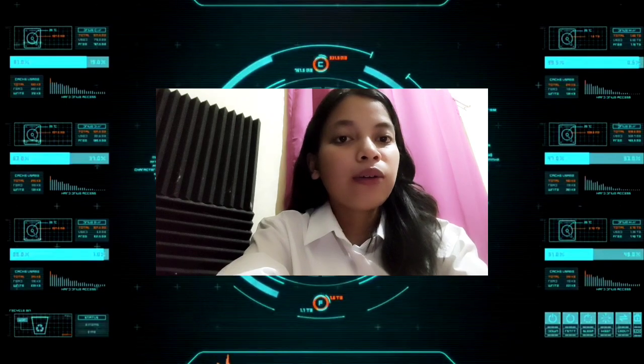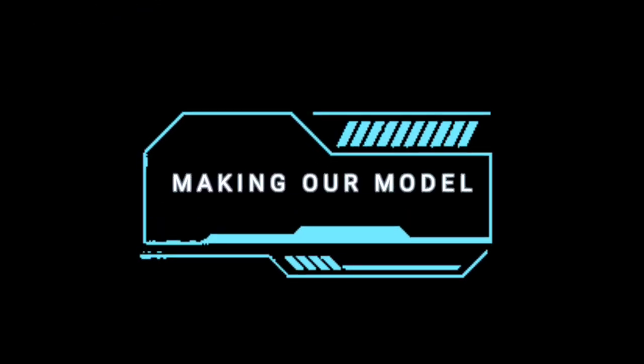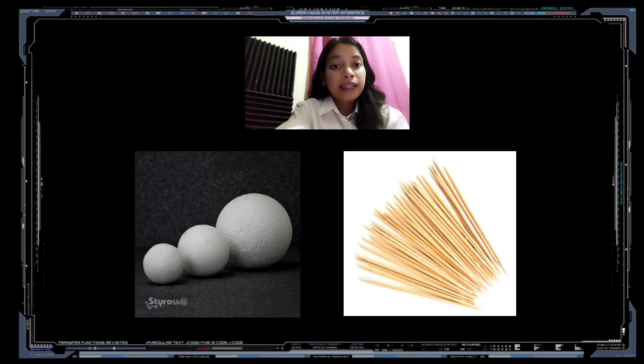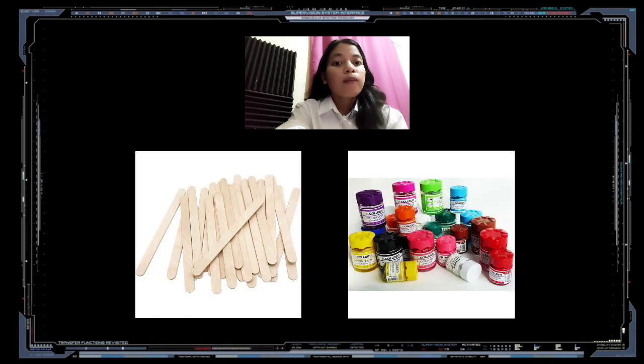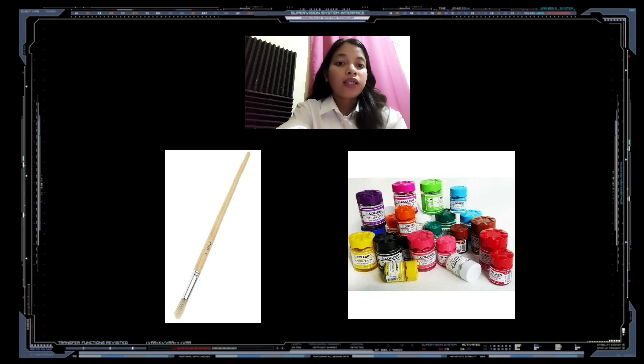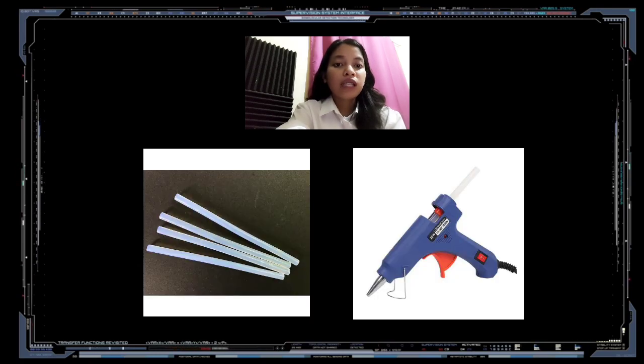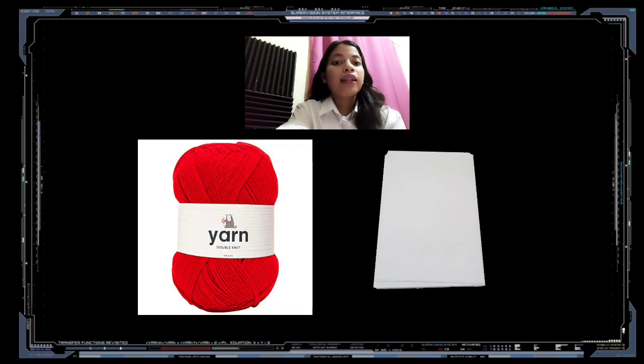So now, we're in the exciting part, making our very own model of the Rutherford model. To make the model, we will be needing the following materials: styroballs, small sticks, popsicle sticks, poster paint, brush, glue gun, glue sticks, bond paper, and yarn.